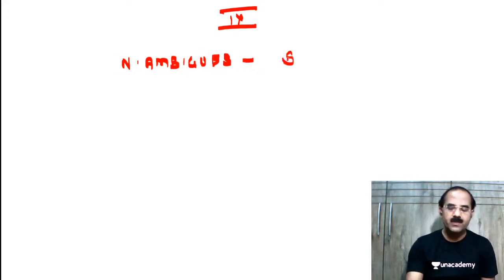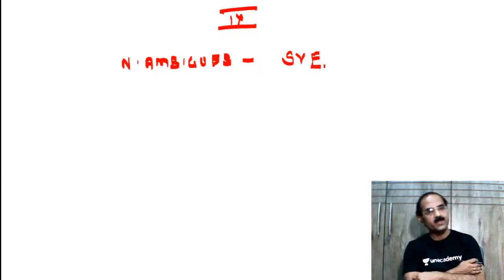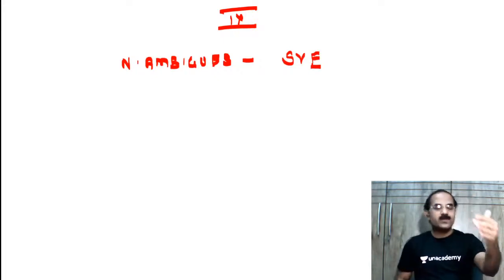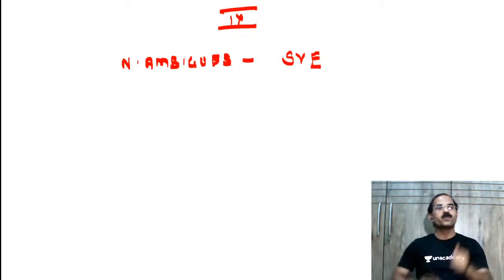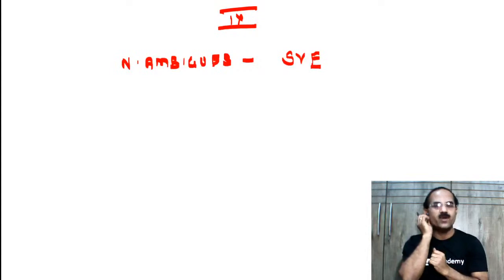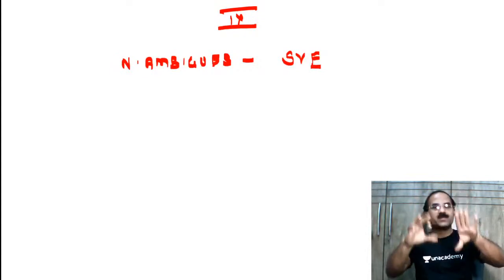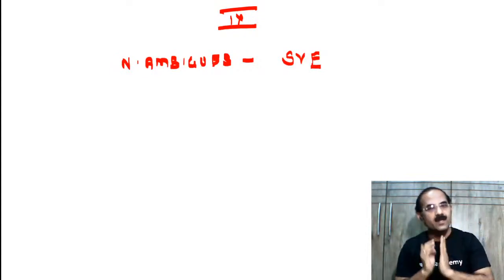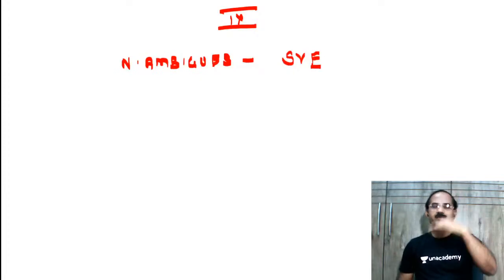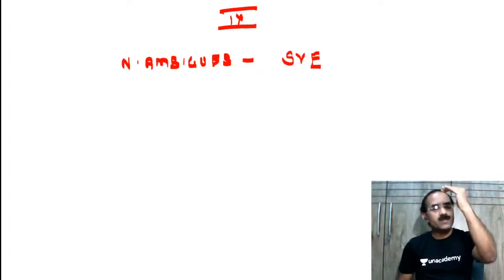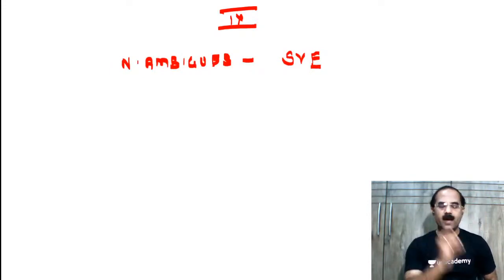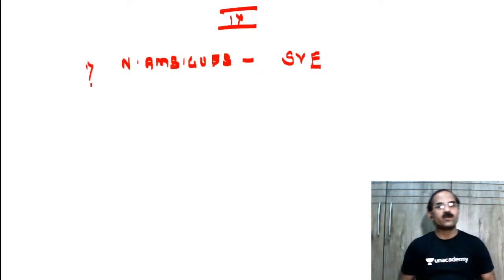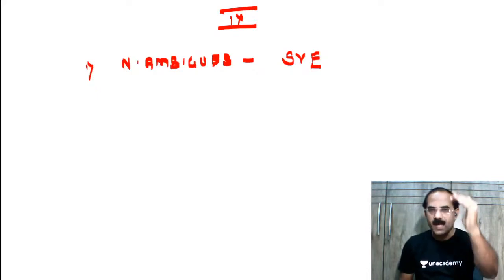What is the name of the component which is going to supply the muscles of the pharyngeal arches? It is special visceral efferent, or it is also known as the branchiomotor component. This component is going to supply the muscles of the pharyngeal arches. For the 9th, 10th and cranial accessory, the nucleus is nucleus ambiguus. So first, the nucleus of the glossopharyngeal nerve is going to be nucleus ambiguus.